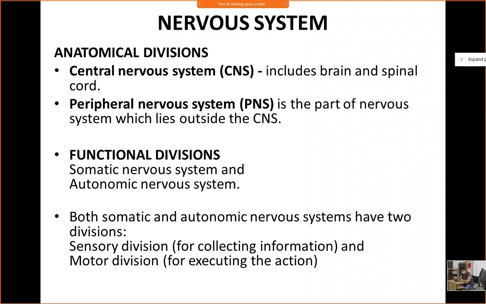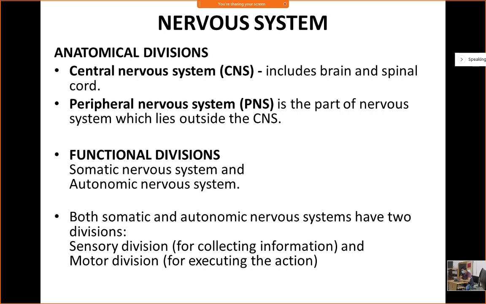Before we start autonomic nervous system, we must know about the nervous system. So I think you know the division of the nervous system. What are the two main divisions of the nervous system? How will you divide? Anatomical and functional. Yes, sir. So anatomically, we have the central nervous system, which includes the brain and spinal cord.